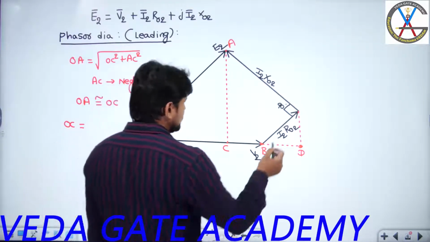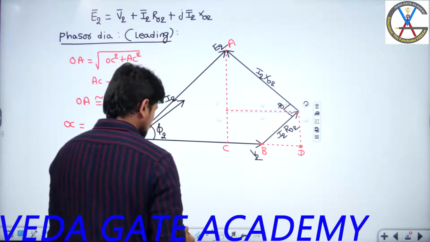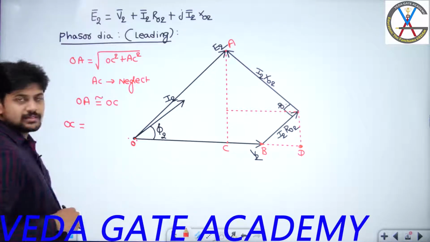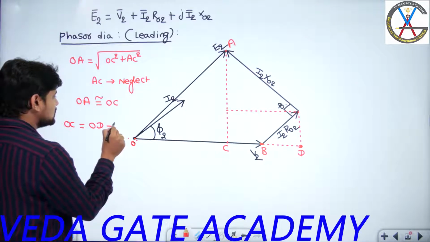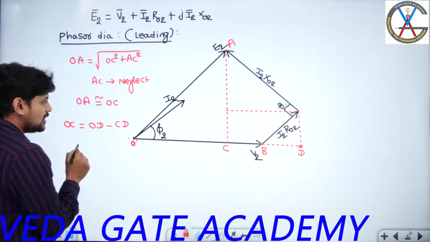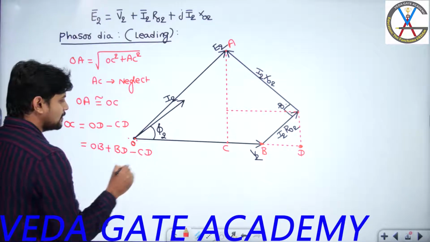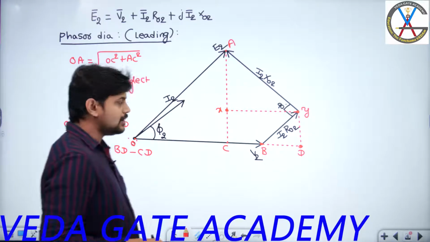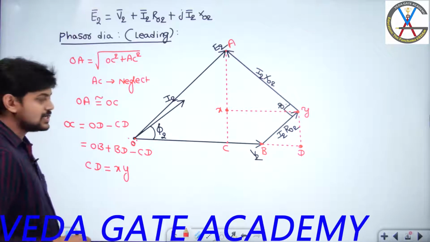Now what I will do is let me consider this also, so that you can get it. So what I am doing is I will write here so that you can understand. OC length will be equal to OD length minus DC length or CD length, whatever it may be. OD length minus CD length. And what is OD? Can I write OD is equal to OB plus BD minus CD, right? And assume this is X and this is Y, right? This is X and this is Y. And I can say CD length will be equal to XY length.